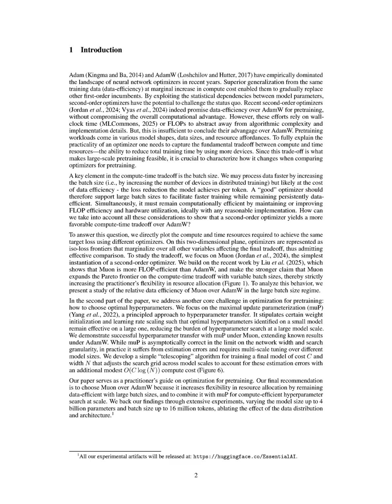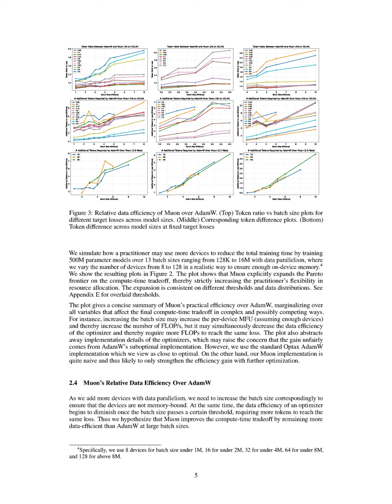The practical benefits of using Muon over AdamW primarily lie in its superior data efficiency and enhanced compute time trade-offs. Muon maintains a more favorable data efficiency, particularly at large batch sizes, meaning it requires fewer tokens to achieve the same target loss compared to AdamW, which translates to reduced data overhead. This efficiency persists even as batch sizes increase, allowing practitioners to allocate resources more flexibly without sacrificing performance.